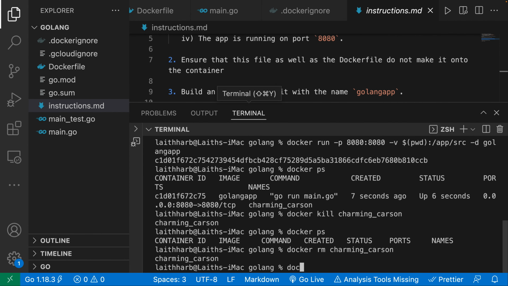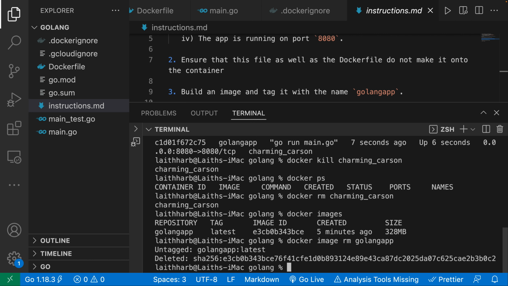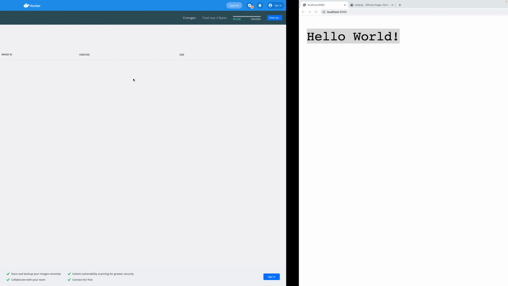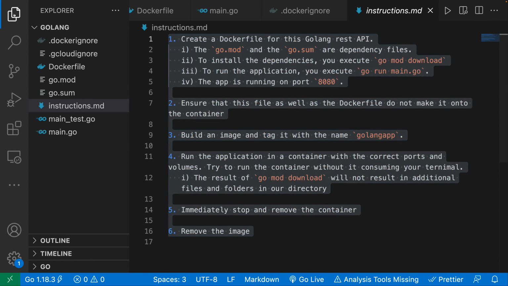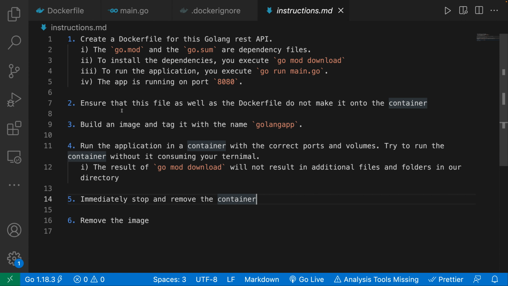And then I'm going to say docker images, because we want to remove the image. So we want to remove this one. I'm going to say docker image remove, and we want to remove this image. Now that got deleted. If I go over here, you can see it's all gone. Okay, so hopefully you did this challenge and you were able to successfully go through it. And I'll see you in the next one.